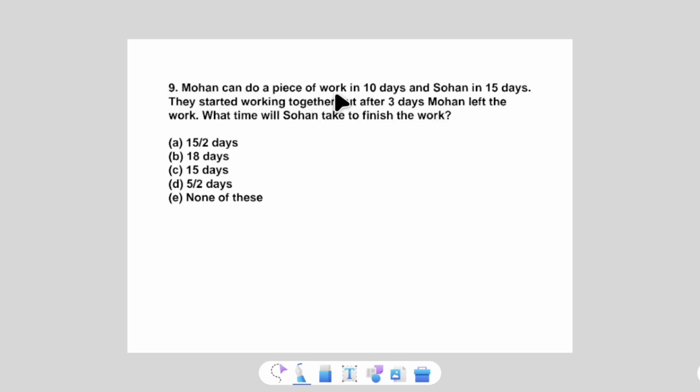Mohan can do a piece of work in 10 days, and Sohan can do the same work in 15 days. What will be the total work of these two persons? It becomes the LCM of these two numbers. The LCM of the two numbers will be 30.